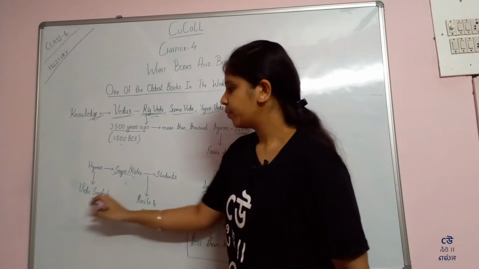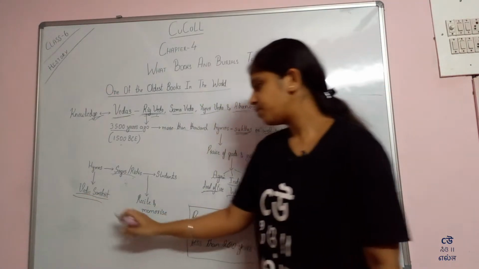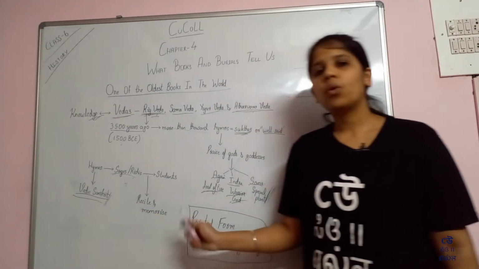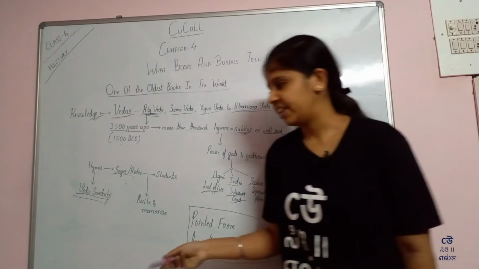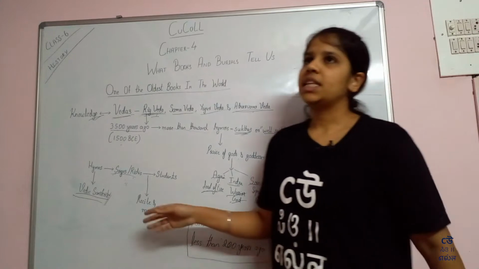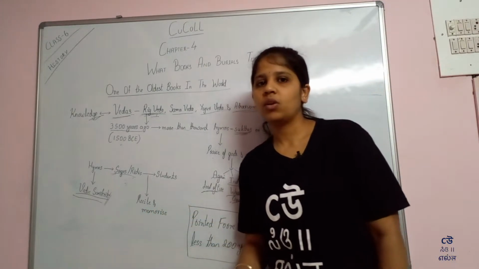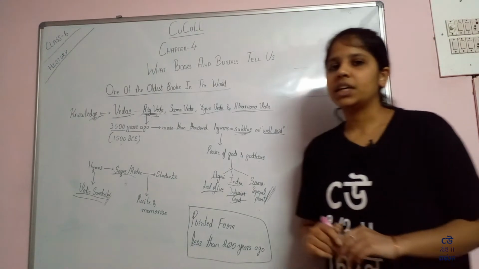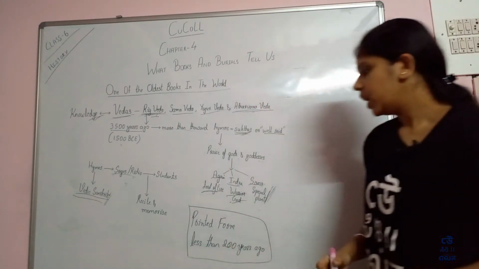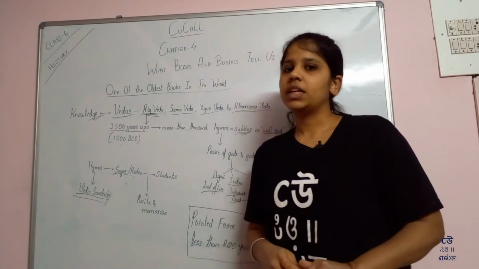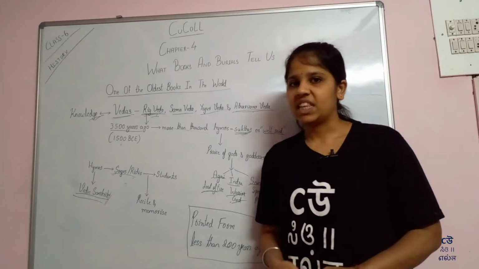These hymns were written in the Vedic or the old Sanskrit language, and were orally passed down, not in a written form. Today we have the written form of the Vedas, right?